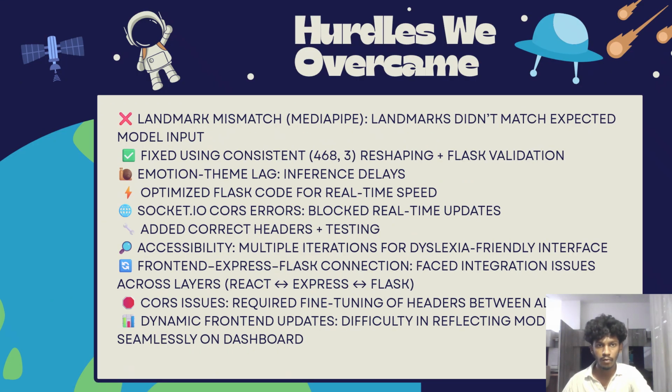And the hurdles we overcame. We had our fair share of bugs and blockers. MediaPipe landmark mismatches, which we fixed by reshaping input to 468 by 3, emotion detection delays solved by optimizing our Flask backend, socket.io CORS issues fixed with proper headers, accessibility tuning, multiple UX iterations, and integration friction between React, Express and Flask, which we resolved with careful backend coordination.